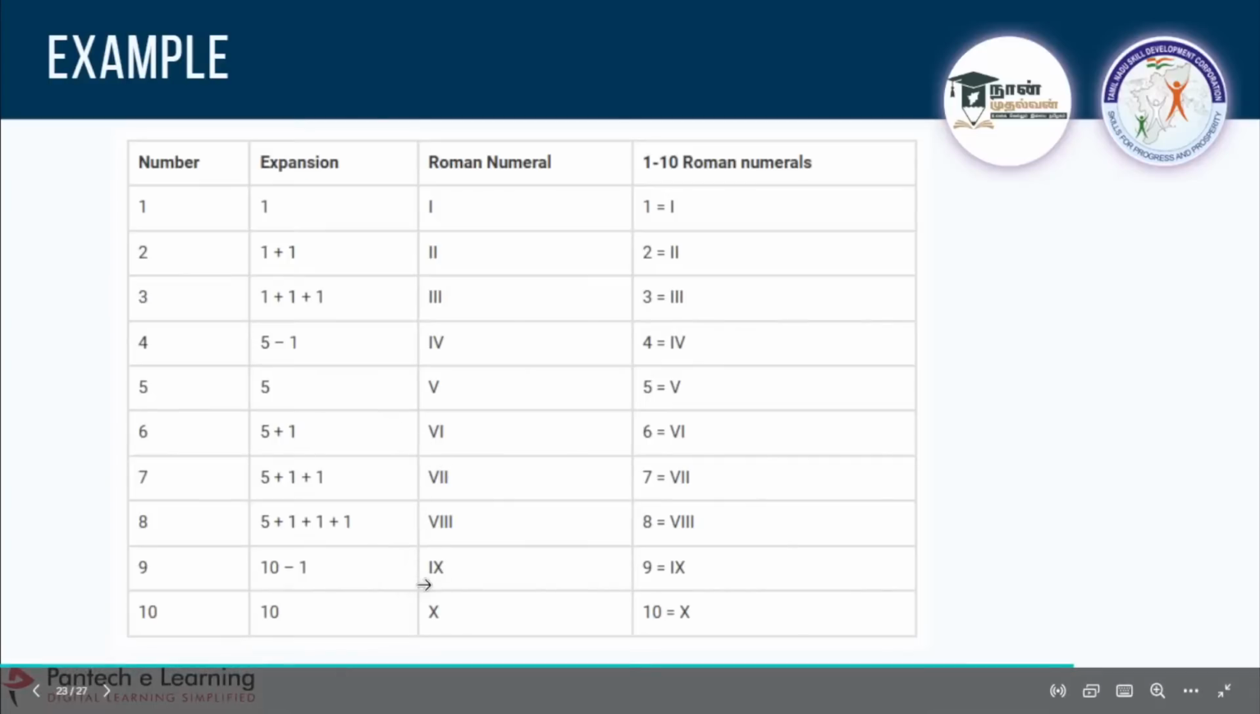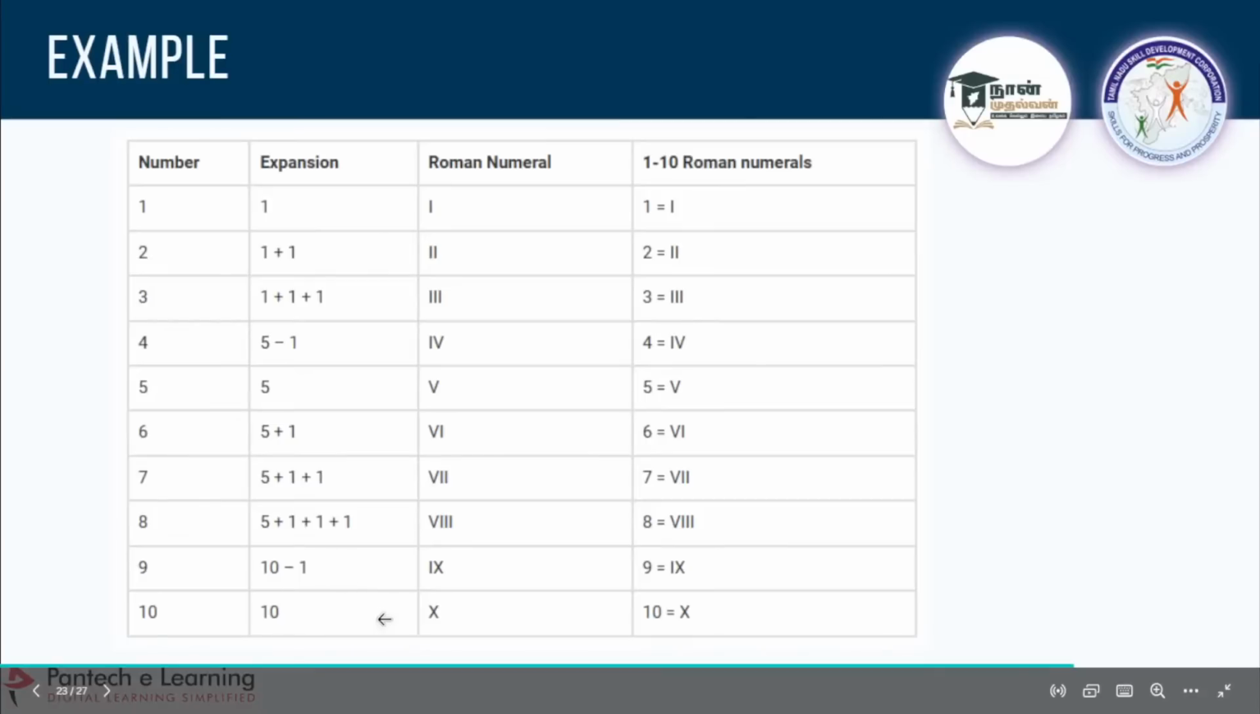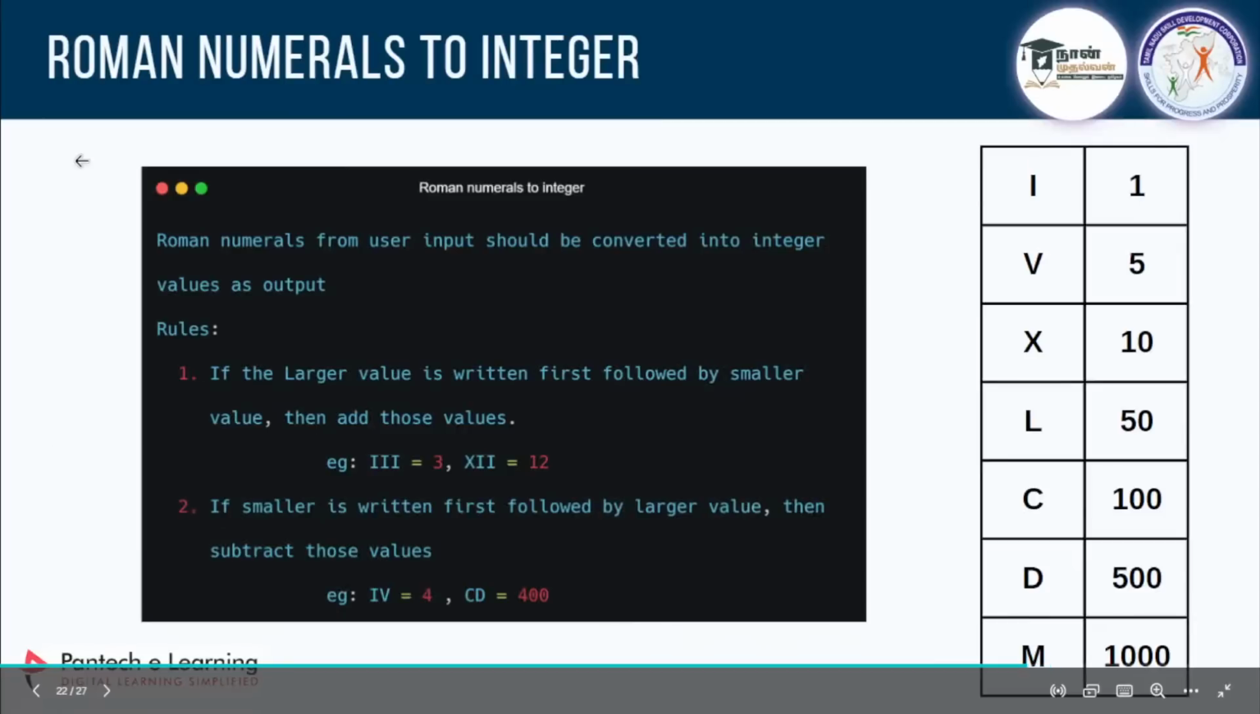Regarding 9, you can see I is 1, X is 10, so it is a smaller number before a larger number, so you are subtracting it. And then finally it is 10. So make a screenshot of it. Okay, make a screenshot. Please note down this assignment.